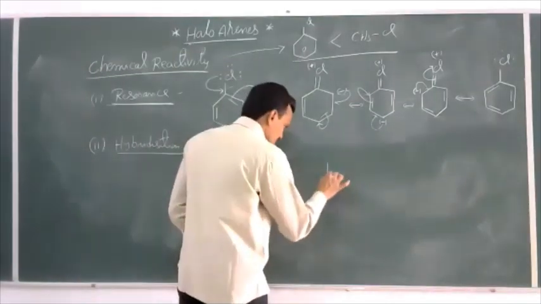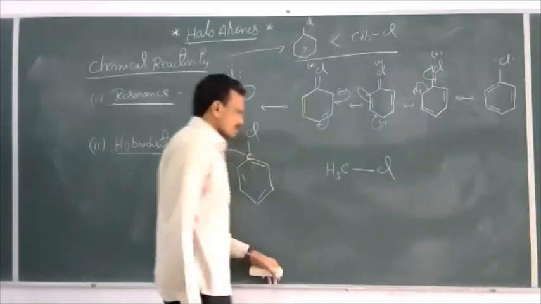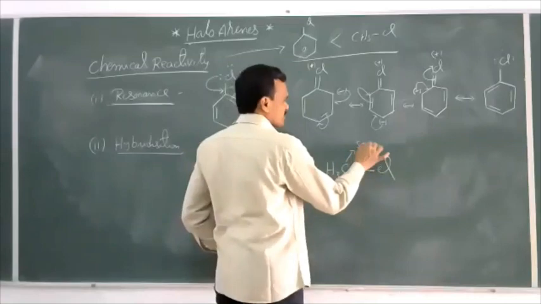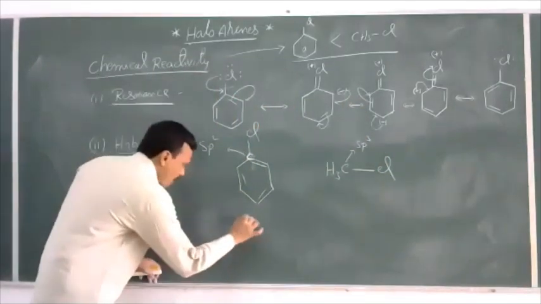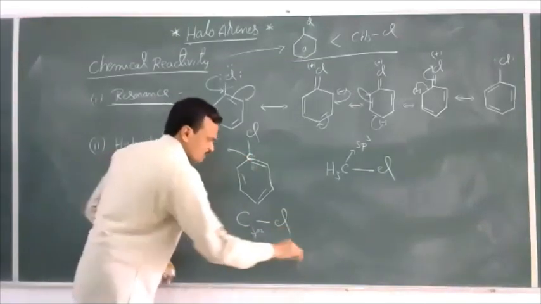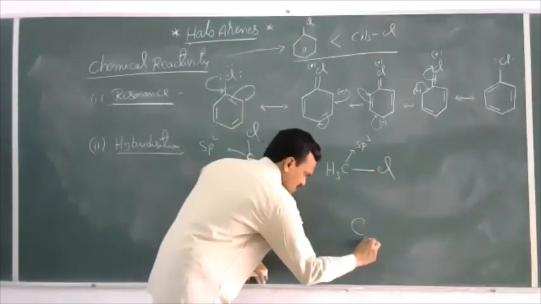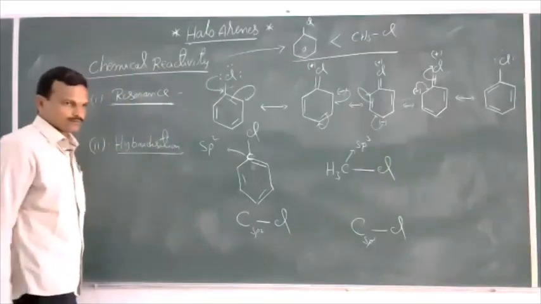Whereas if you take a haloalkane, C-Cl, here the carbon atom undergoes sp3 hybridization. That means the bond present in haloarene is C-sp2-Cl, whereas in haloalkane the bond present is C-sp3-Cl bond.